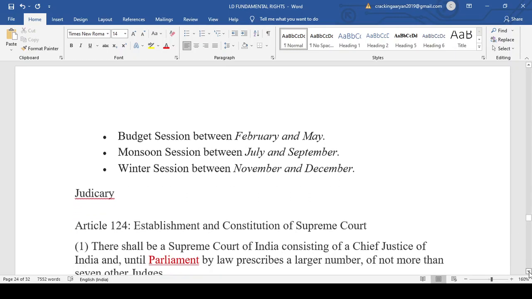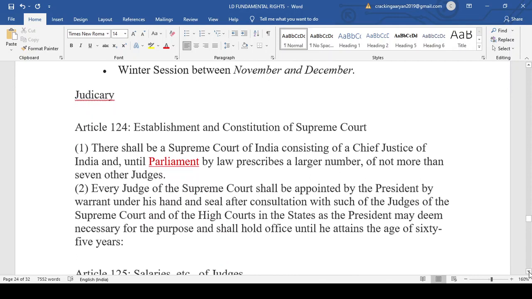After this, we start with the Indian judiciary. We are done with the executive part, that is the president, the vice president, the governor, the parliament and all such things. Now we come to the judiciary. The first and most important article is Article 124, that there shall be a Supreme Court of India.